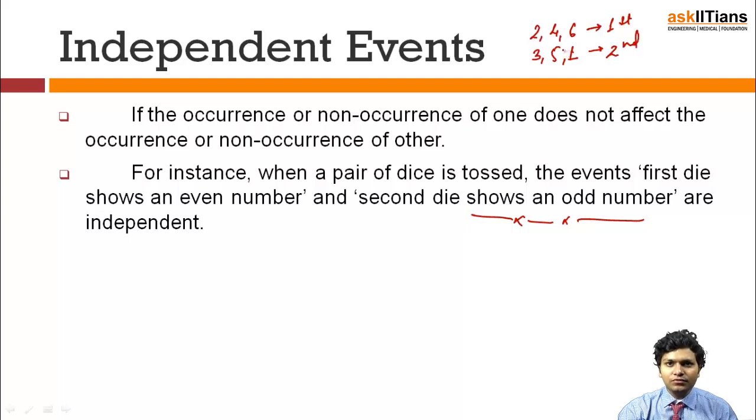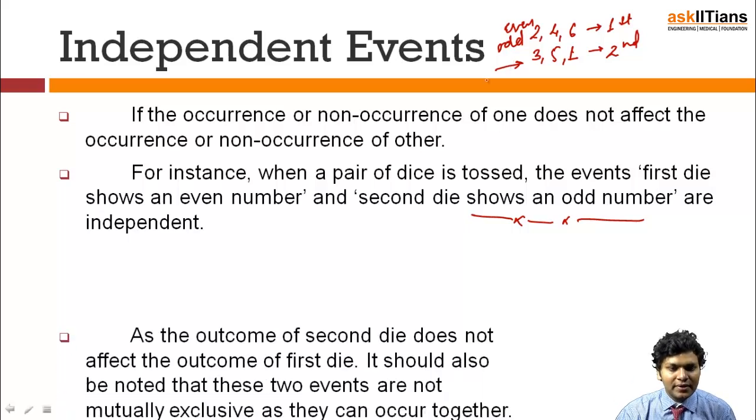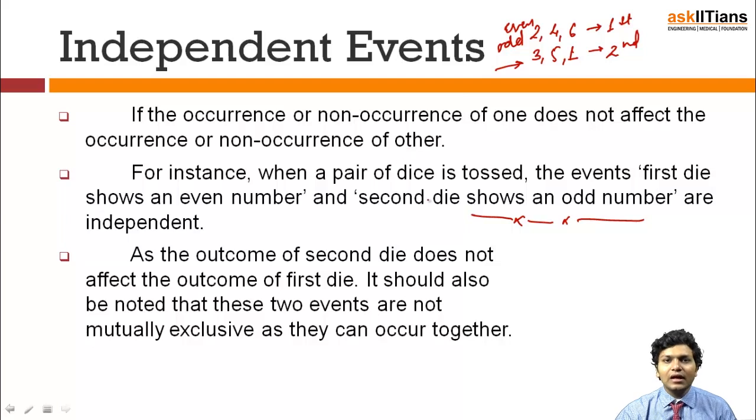So if either even or odd happens on the first die, it is in no manner going to affect the outcome of the second die. In this case, the occurrence of an even number on the first die and an odd number on the second die are totally independent, hence they fall into the set of independent events. As also explained here, the outcome of the second die does not affect the outcome of the first die.